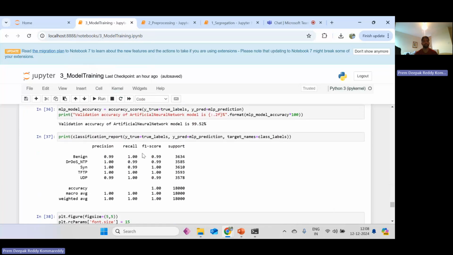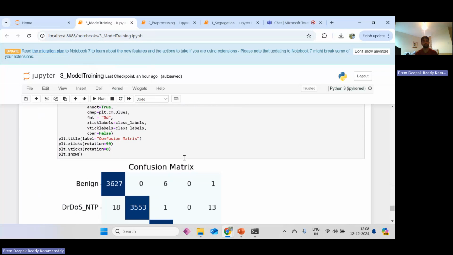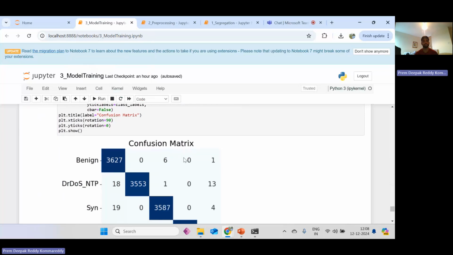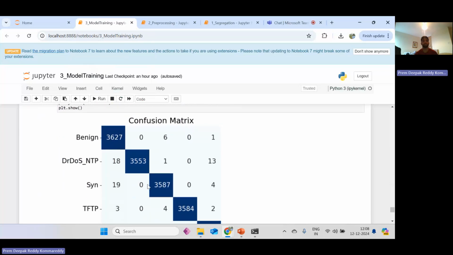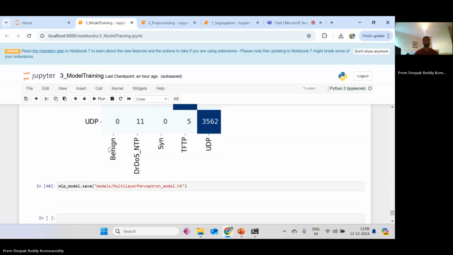And this is the precision. The MLP model is giving very good accuracy, 99.52%, which is well above the SVC and the AdaBoost. This is a confusion matrix, benign 3627, 3553.